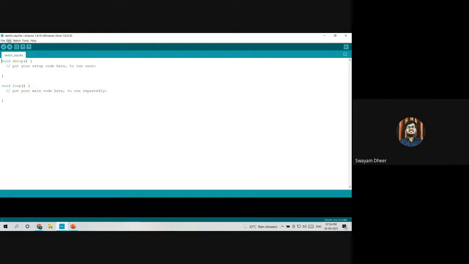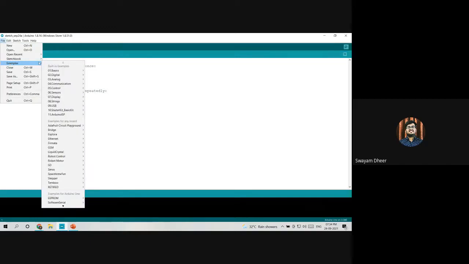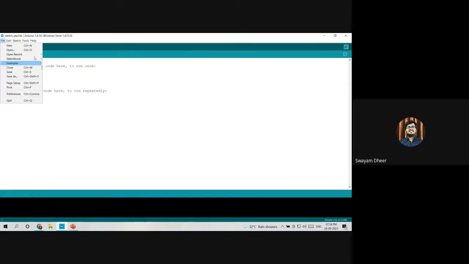Now there are some other basic things in Arduino IDE which will be helpful for beginners. Like if you go to File and Examples, here are some very basic built-in examples like switching on an LED using a push button and using different kinds of sensors, and it also uses different display commands, etc.